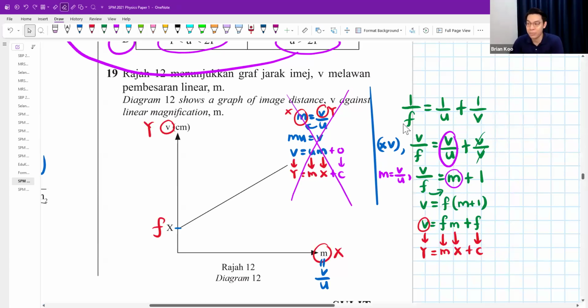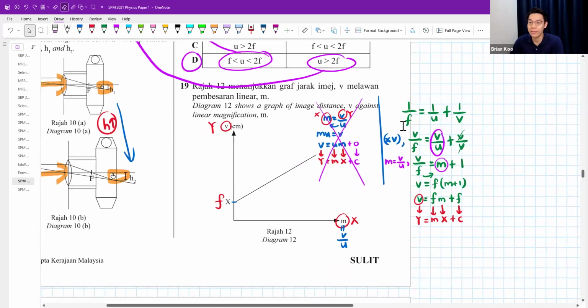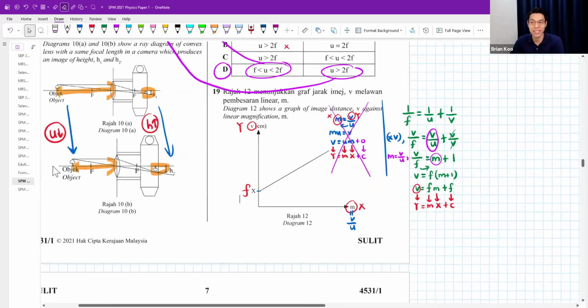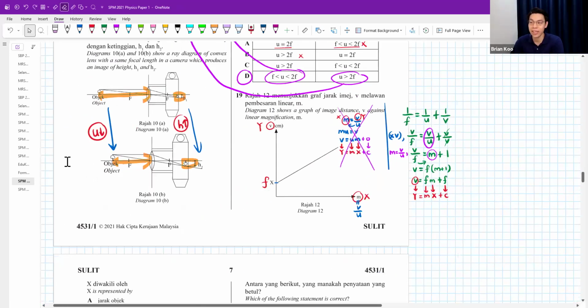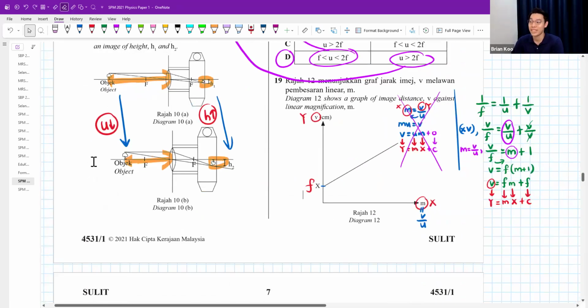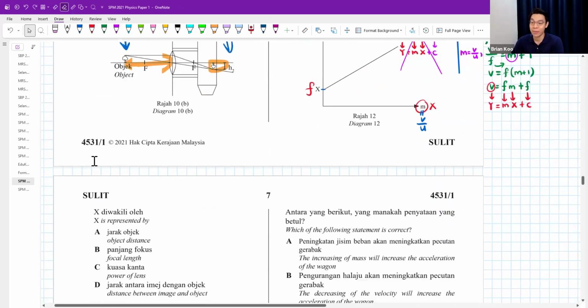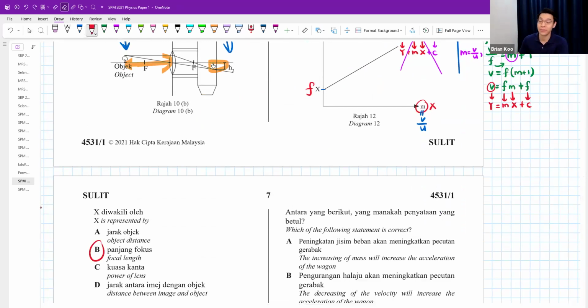Yeah, a pretty hard one, this one. A bit unfair if you ask me to ask SPM students this, because you cannot find this in the textbook. Okay, question 19. X is represented by the focal length. A lot of people, I think, will timba object distance.